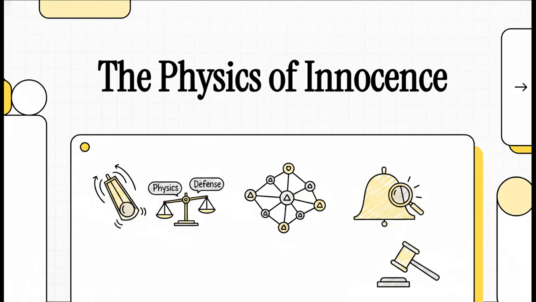All right, let's dive right into this explainer. We are looking at something totally wild today, a truly fascinating legal defense where a scientist literally used the laws of physics to fight a criminal charge. We're going to examine this unique courtroom battle where complex system dynamics and network probability essentially took the stand. I mean, it's not every day you see mathematical equations brought into a courtroom to prove someone's innocence, but that's exactly what we're dissecting today.